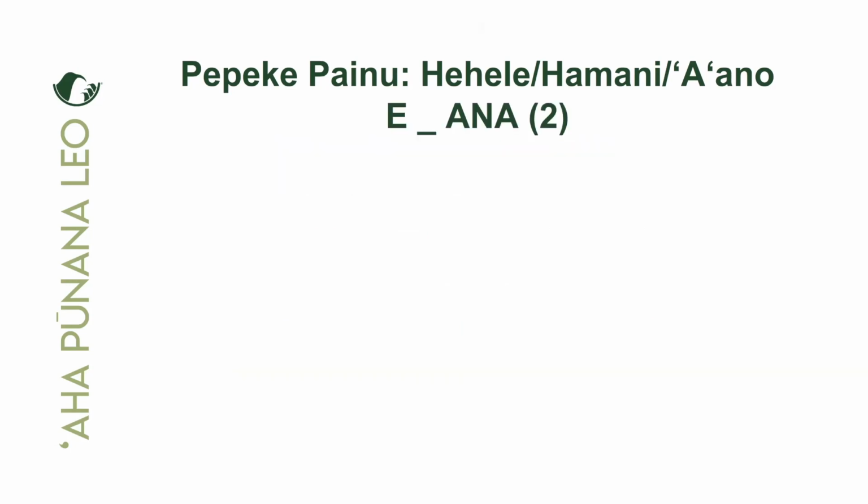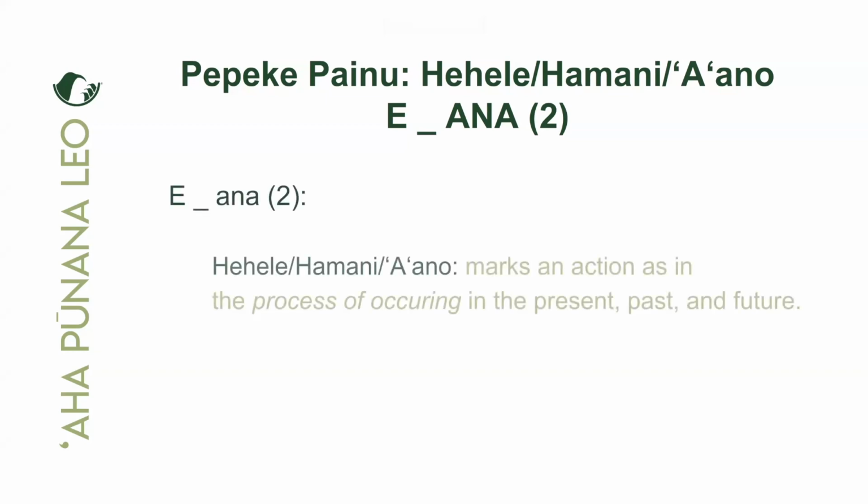All right, maikaʻi. The second form that we're going to look at tonight of the pepeke painu is e ana e lua. Yeah, e ana number 2, or form number 2. And in this form, the definition slightly differs. So let's take a look at this. So when used with hehele, hamani, and ʻaʻano verbs, it marks an action as in the process of occurring in the present, past, and or the future.